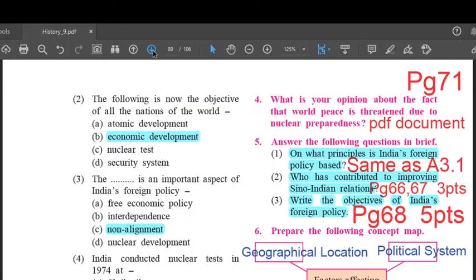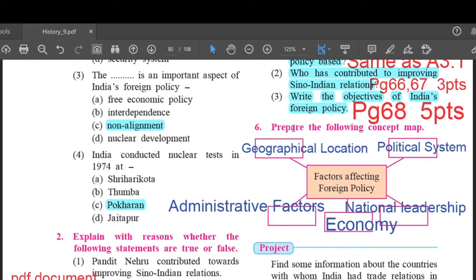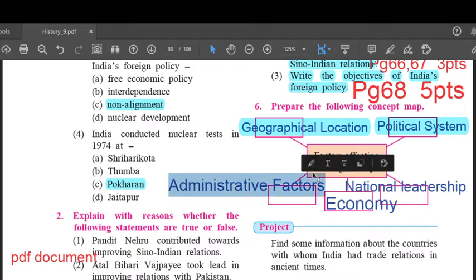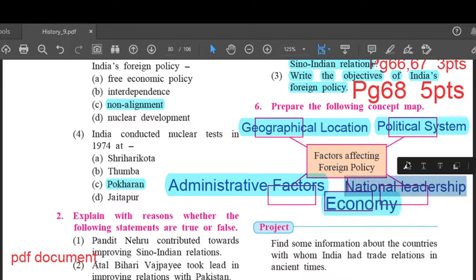We'll go to the next question. That's the web diagram, the last question of this lesson. Prepare the following concept chart. The answer to this I have written over here only. Factors affecting foreign policy. There are 5 factors which are affecting foreign policy. First one, geographical location. Second, political system. Third, administrative factors. Fourth, economy. And the fifth and the last point of the web is national leadership.